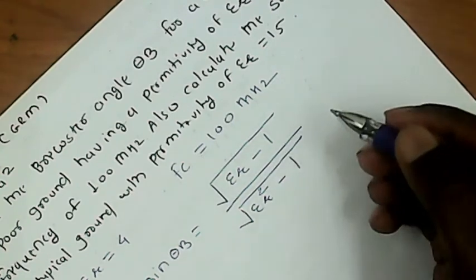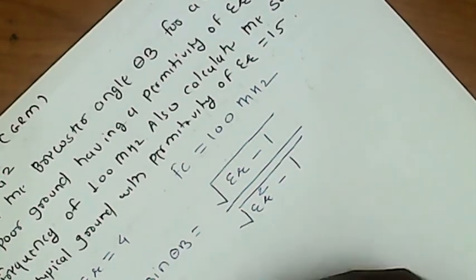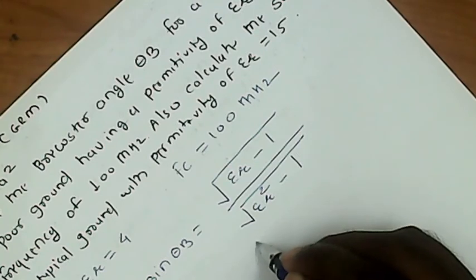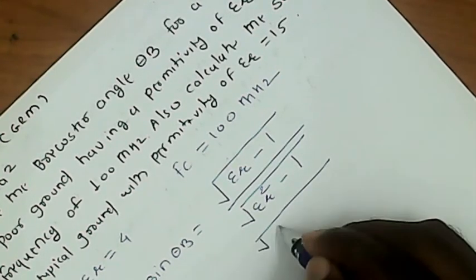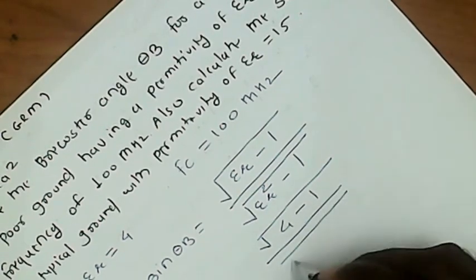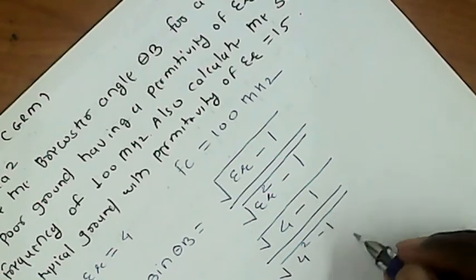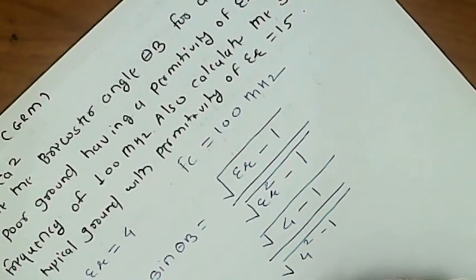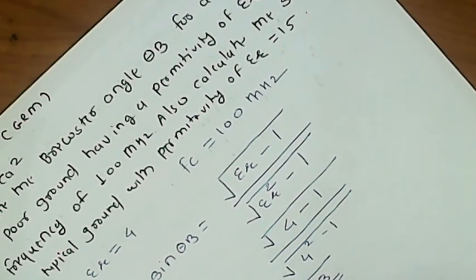So we put the value of epsilon r equal to 4: 4 minus 1 divided by 4 square minus 1. So 3 by 15, that is 1 by 5 under root.